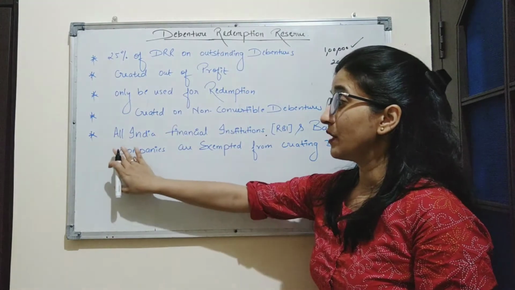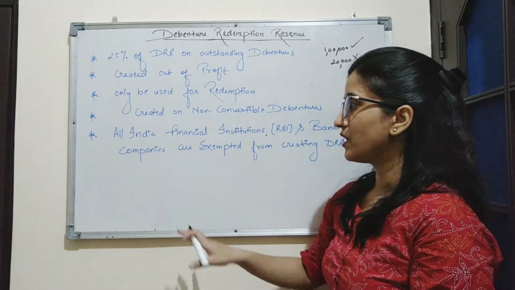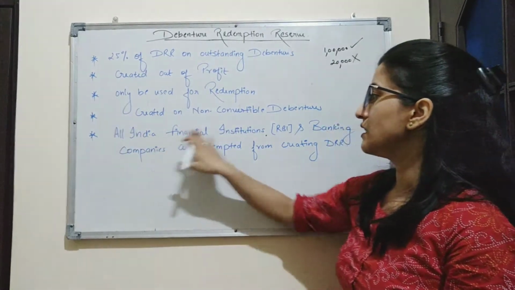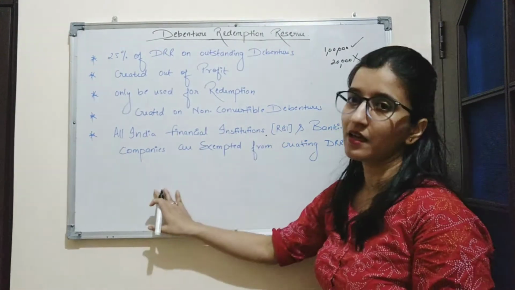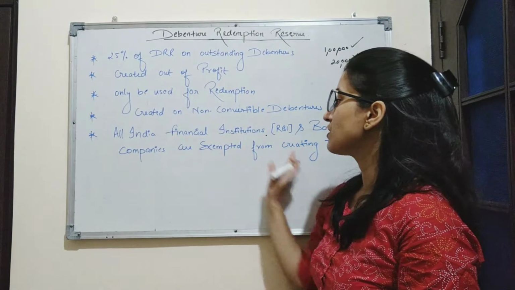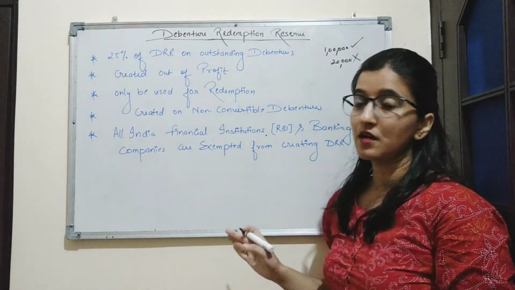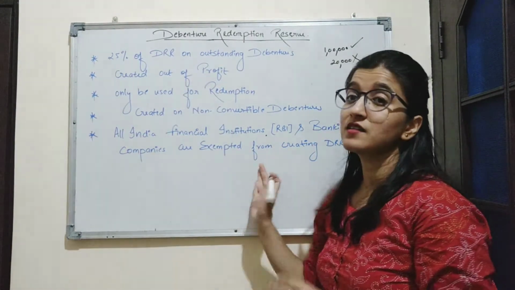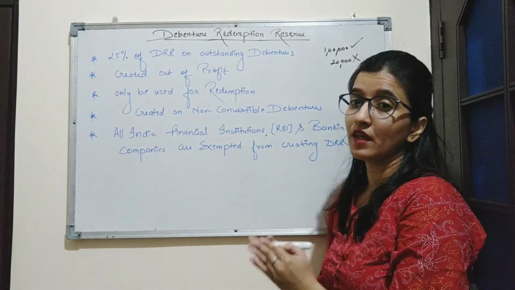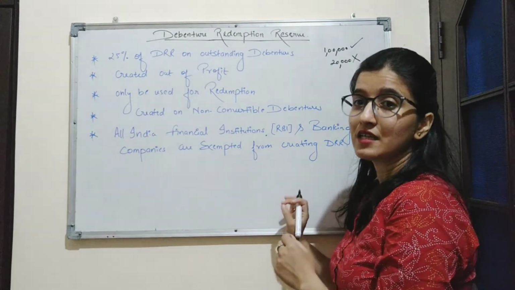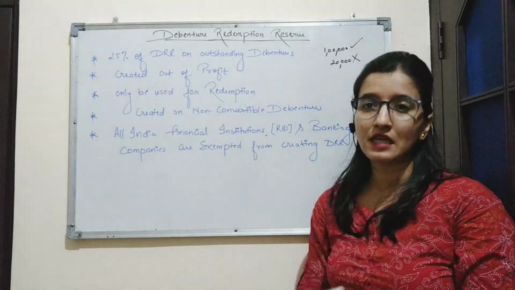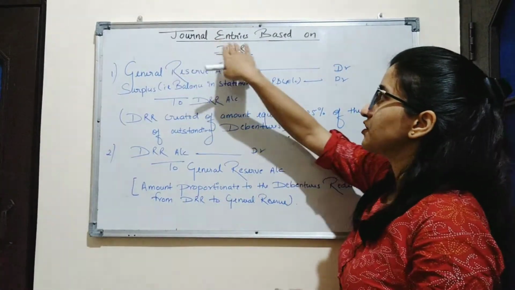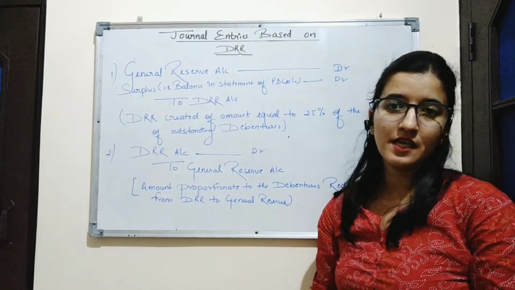Some companies are exempted from creating DRR. These companies are all India financial institutions which are regulated by RBI, and banking companies. So these are the companies which are exempted from creating DRR because these companies have much available funds with them. They do not need to create DRR because they deal with much amount of money on a daily basis.